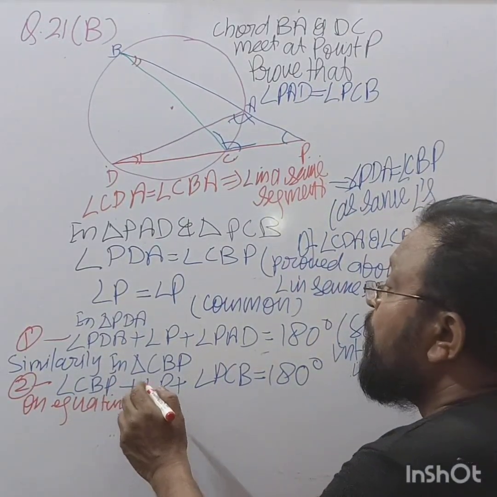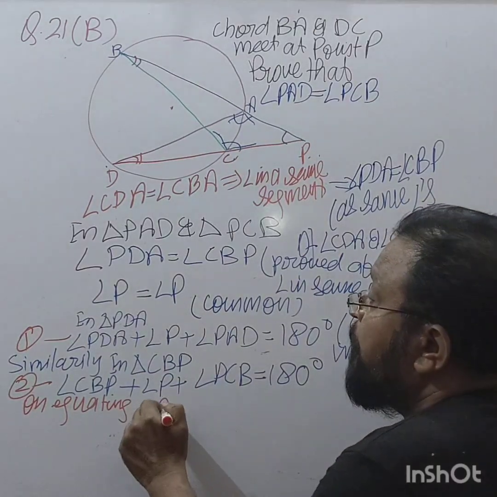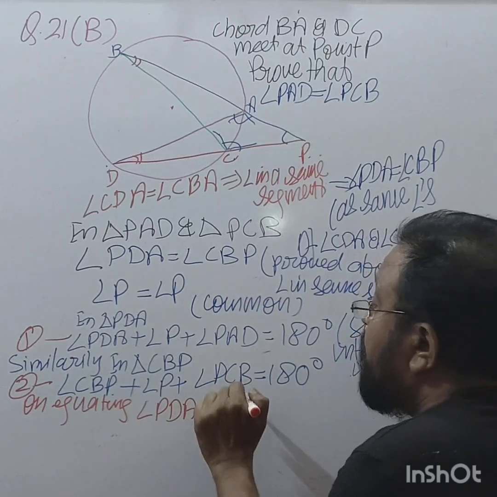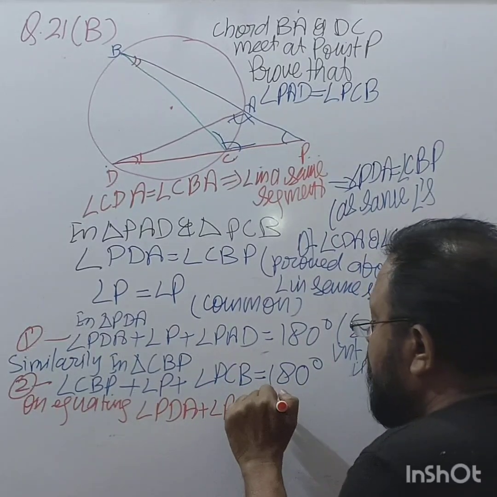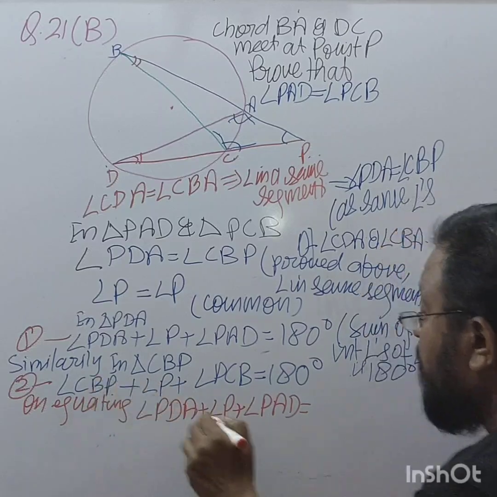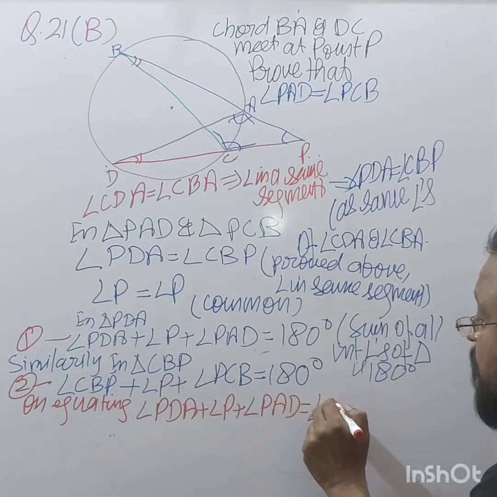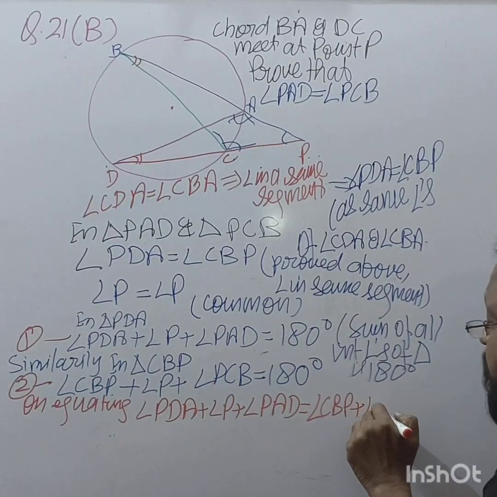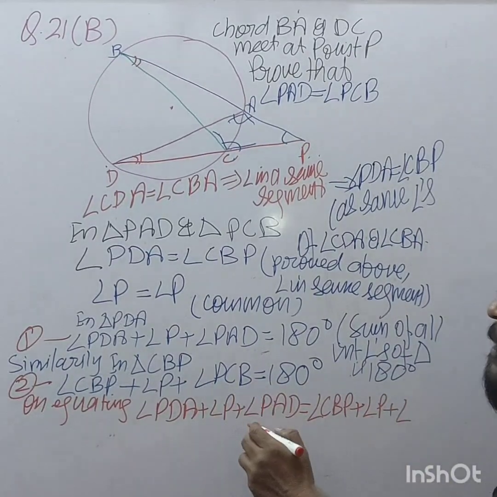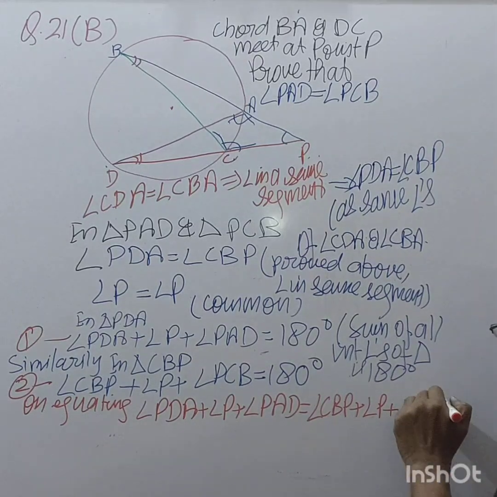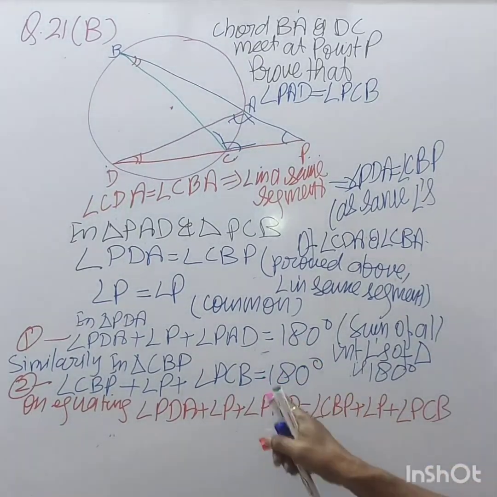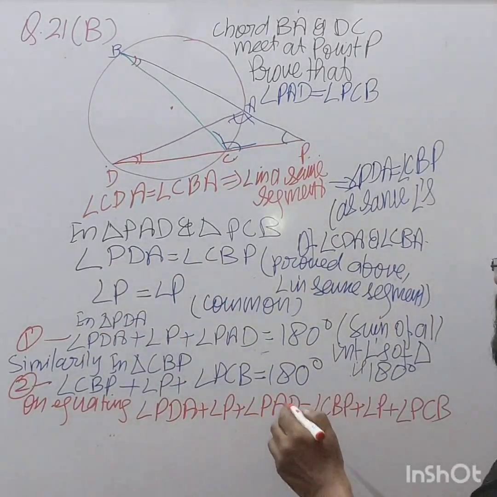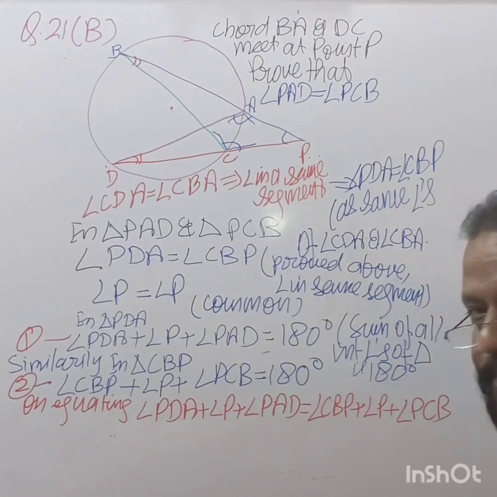On equating, what happens? Angle PDA plus angle P plus angle PAD is equal to angle CBP plus angle P plus angle PCB. They both are 180 degrees. We equated. Now we said PDA is equal to CBP, right?